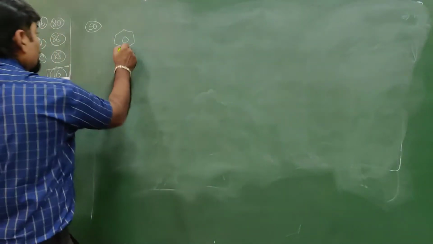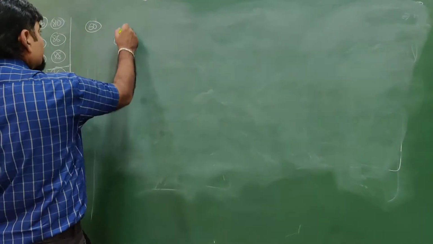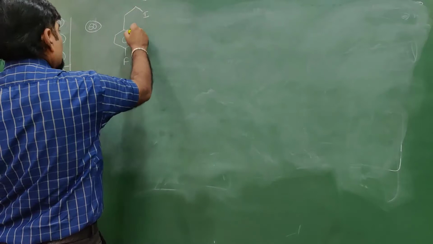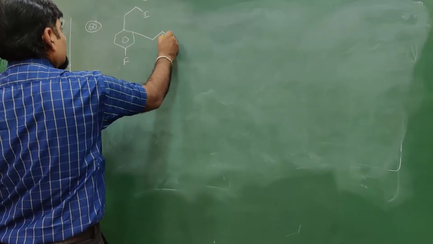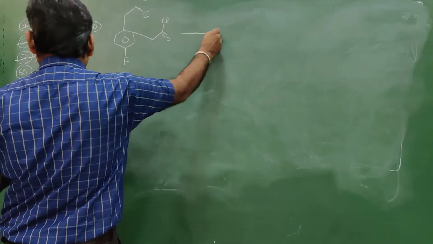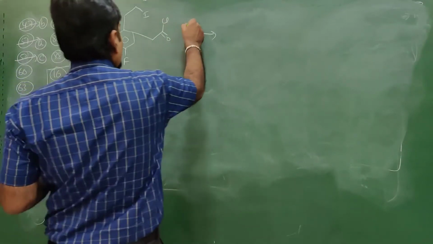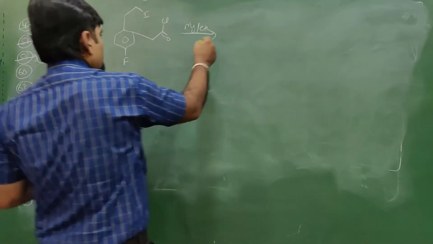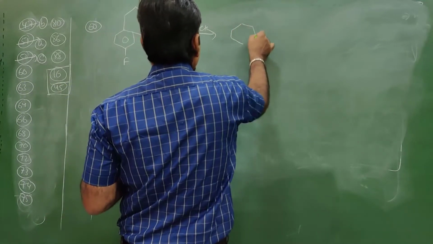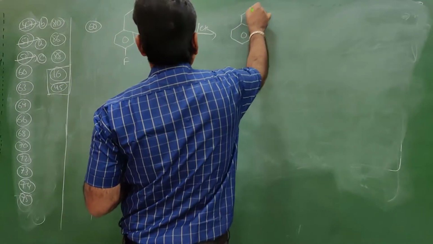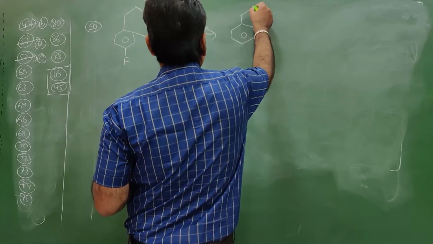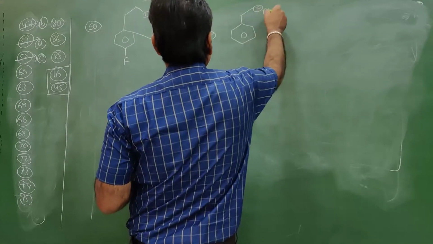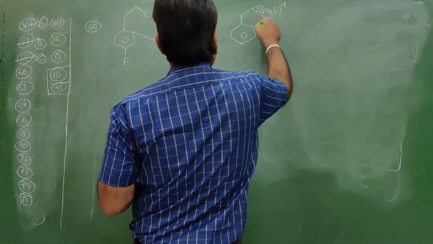Over here fluorine, at this place the double bond of Cl. We took magnesium in ether, which will become MgI. So this will be I minus MgI plus.